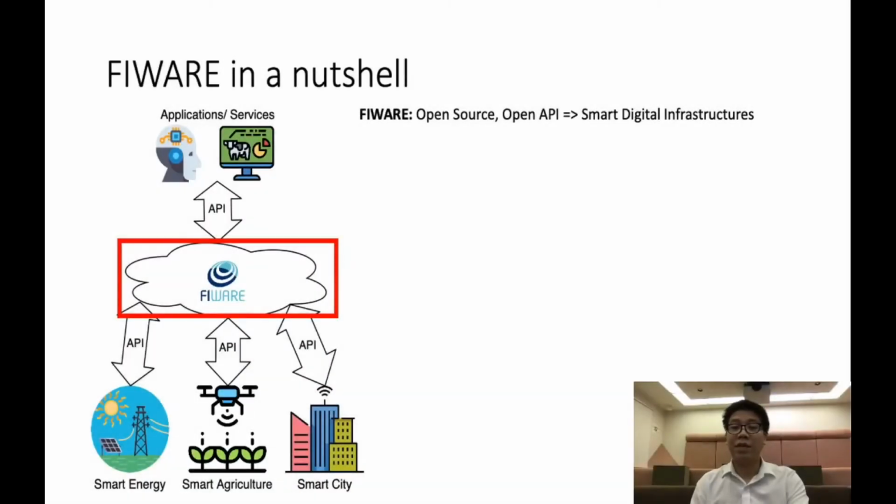First of all, let me give a brief introduction about FIWARE. FIWARE provides a stack of open source solutions to create smart digital infrastructure such as smart energy, smart agriculture, smart cities, and so on. In Japan, FIWARE has been used in the city management framework of Takamatsu City and Kakogawa City.